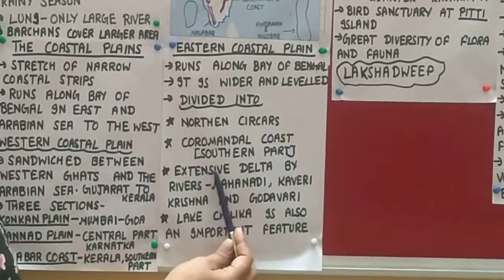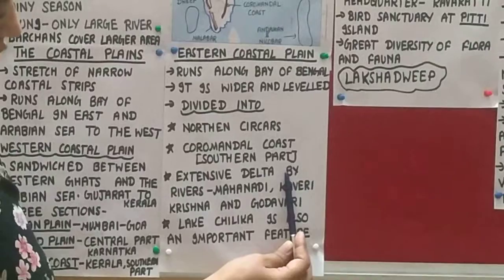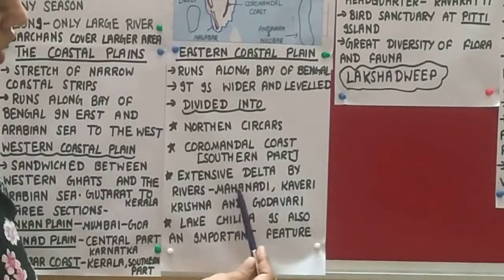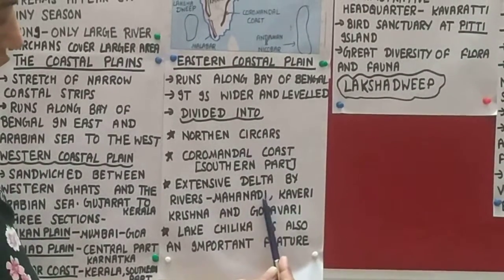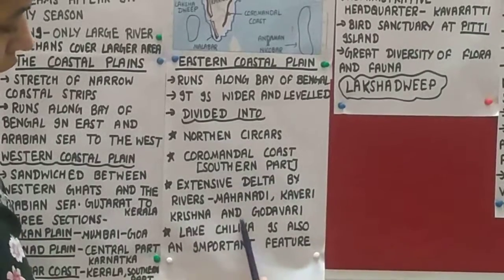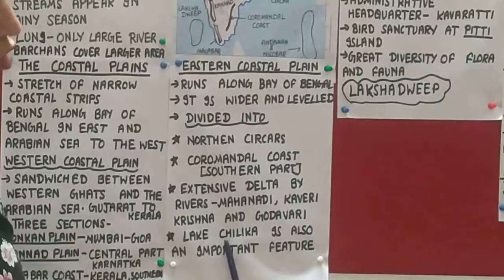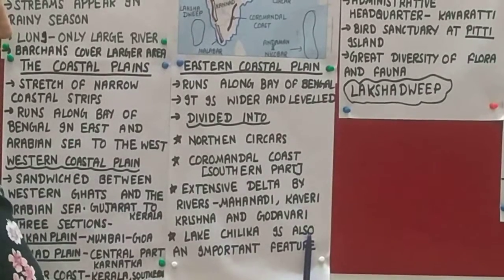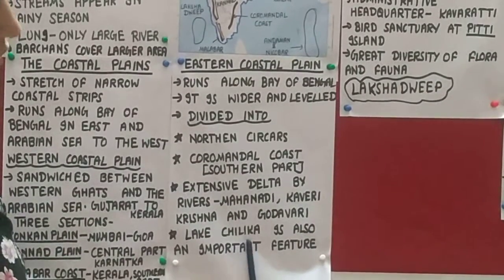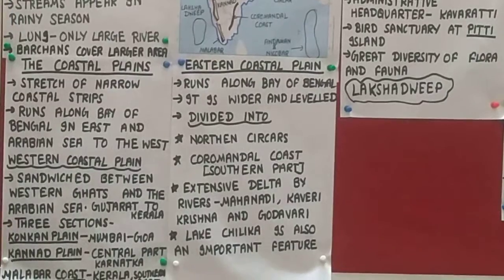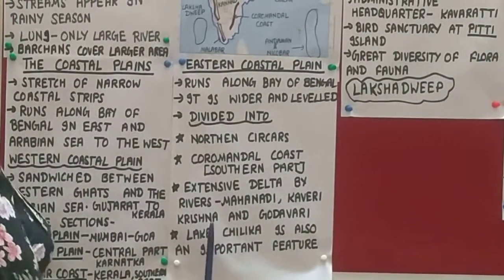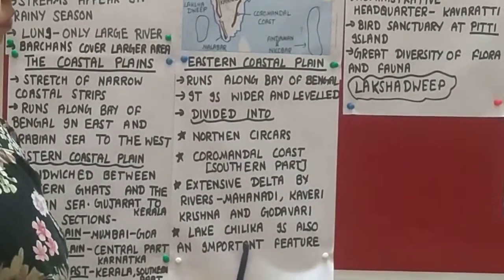So these rivers form extensive deltas, and these deltas are formed by Mahanadi, Kaveri, Krishna and Godavari. And do you know the largest saltwater lake is also found here in this coastal plain, and the name of this lake is Chilika Lake. So this was about the coastal plain.